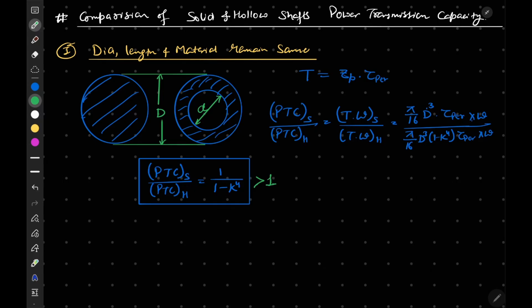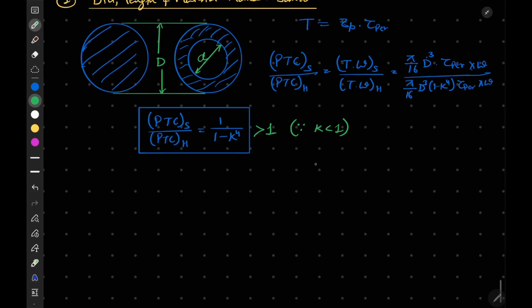Reason: because our k value is less than 1, this value is greater than 1. So we can say that power transmission capacity of solid shaft is greater than power transmission capacity of hollow shaft. This is our conclusion from here.